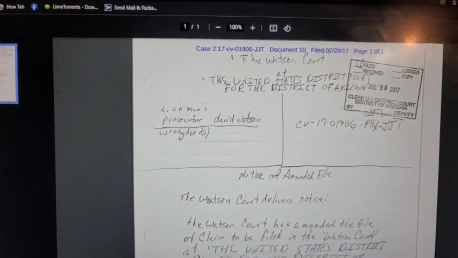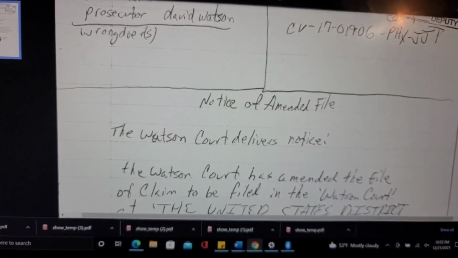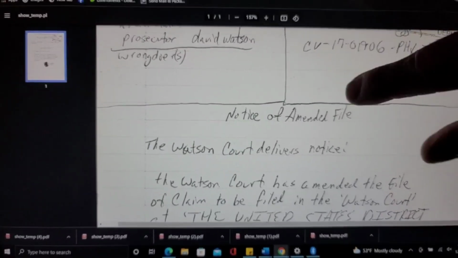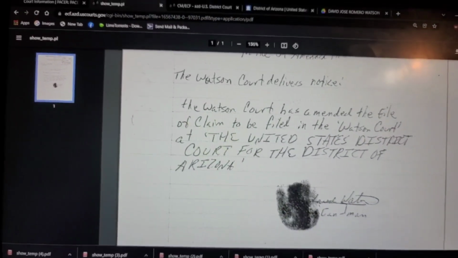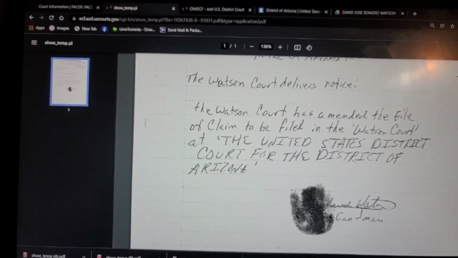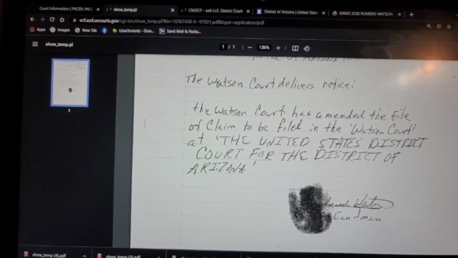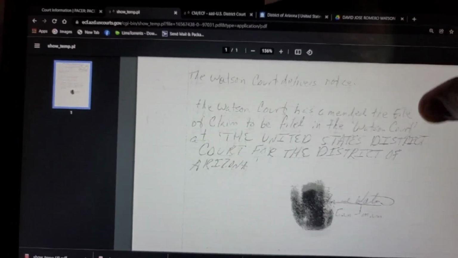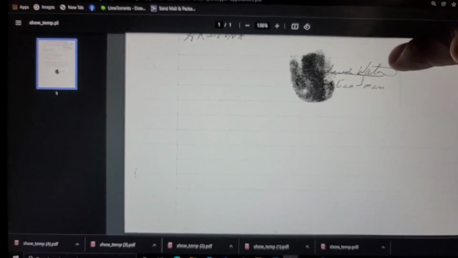David Watson. You gotta understand, this is the format that Karl Lentz is teaching, right? That you become the prosecutor, or at least that's how he explains it. I've seen several Karl Lentz videos, but this document is titled "Notice of Amended File." The Watson Court delivers notice. The Watson Court has amended the file of claim to be filed in the Watson Court at the United States District Court for District of Arizona. And that verifies that that's David Watson, a man.